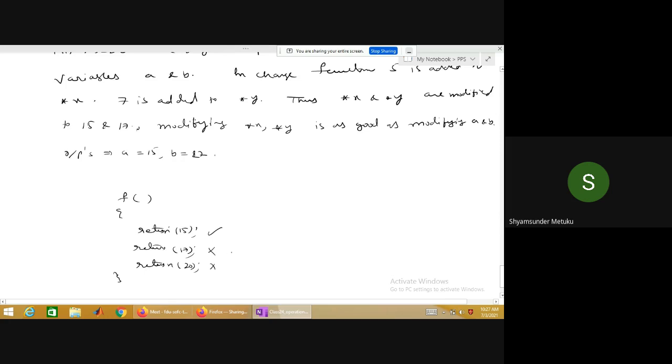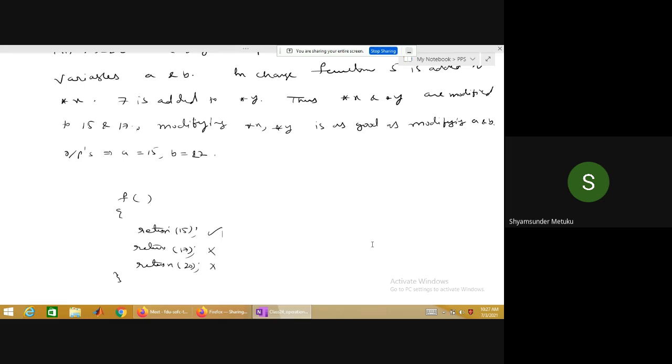Yes or no? Yes, sir. So if you want to return more than one result, don't you think right now x and y are returned? In the previous example, change performs two different results. x is updated to 15 and y is updated to 27.